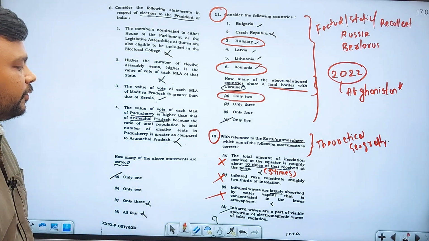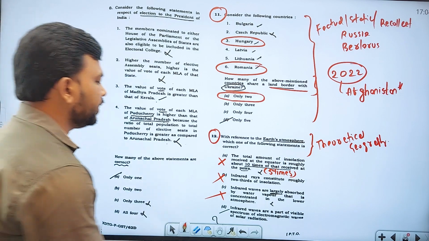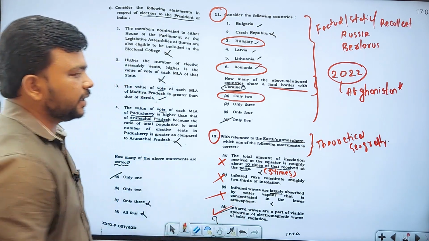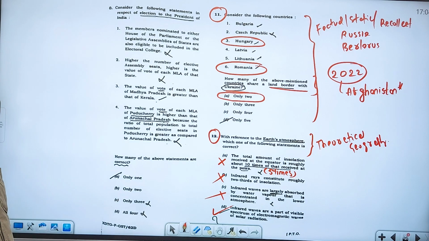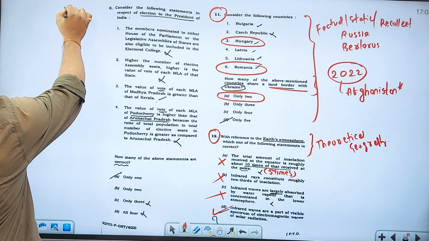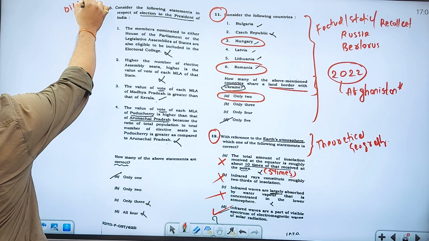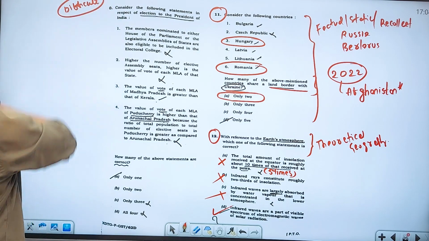Infrared waves are a part of the visible spectrum of electromagnetic waves of solar radiation. Absolutely right. A basic NCERT physical science based question. Coming to the next one: consider the following statements with respect to the election of the President of India. Difficult question, no doubt about that. You should have the correct information and knowledge.